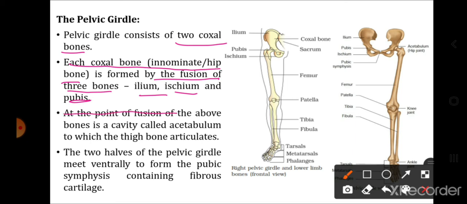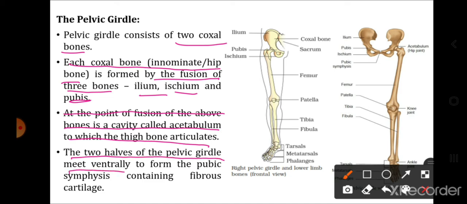At the point of the fusion of the above bones is a cavity called the acetabulum, to which the thigh bone articulates. Where the bones meet, a cavity is formed, and this cavity is called the acetabulum cavity. And in this acetabulum cavity the head of the thigh bone, that is the femur, will articulate.